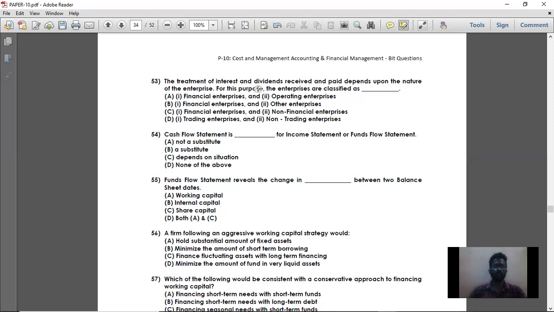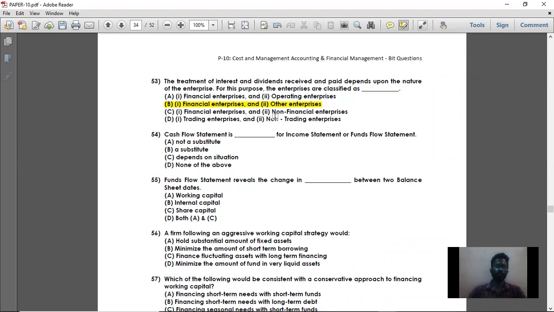Whereas if you are running a textile business, then this interest and dividend paid and received will be your financing activity. So the right answer is option D, financial enterprises and other enterprises.